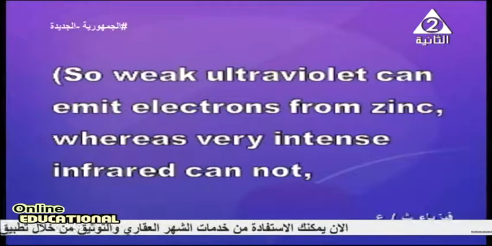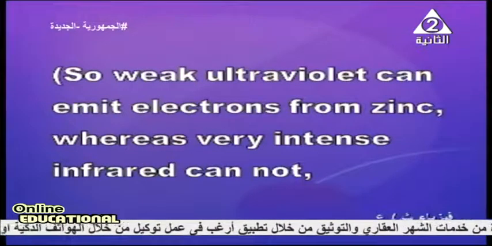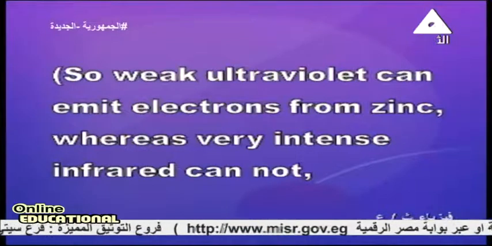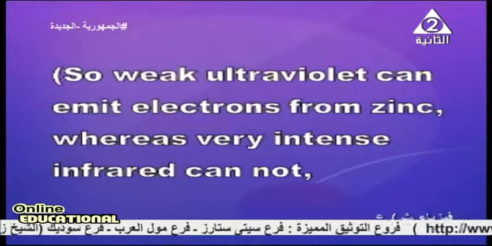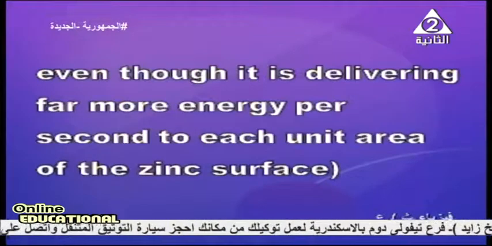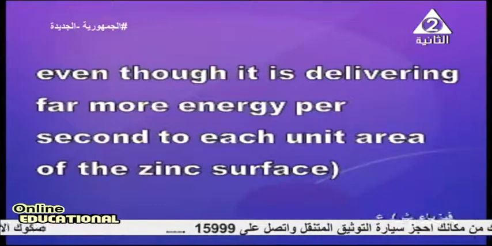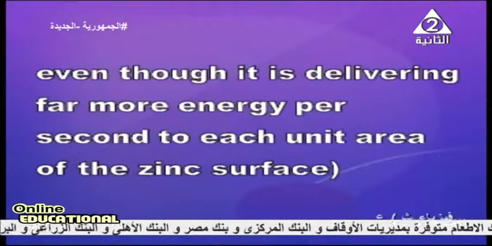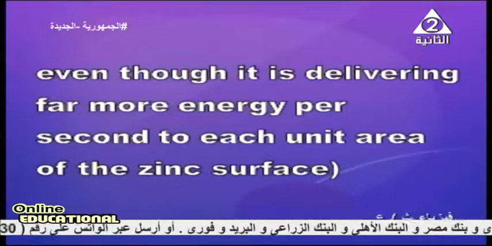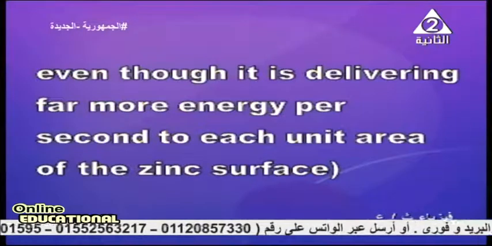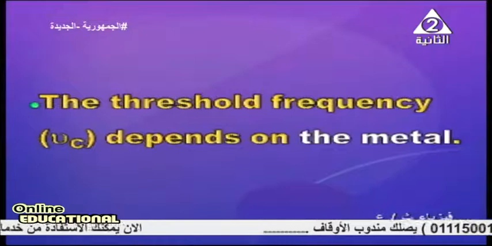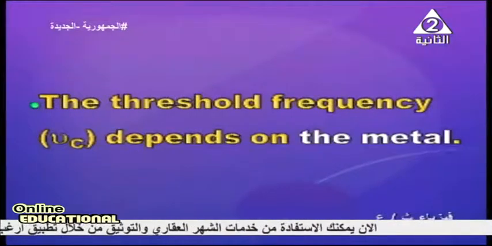If one photon had the ability to extract an electron, then many photons can be used to extract more and more electrons, even though it is delivering far more energy per second, this is the intensity, to each unit area of the zinc. What about the threshold frequency? It depends on the metal.